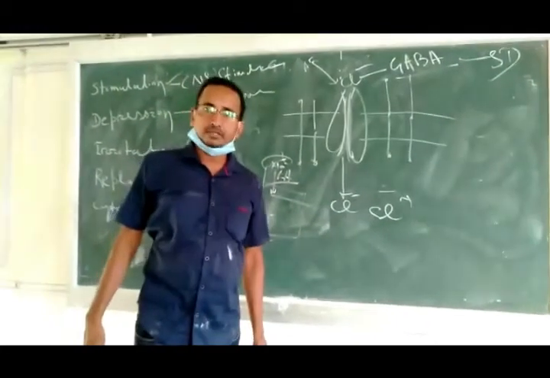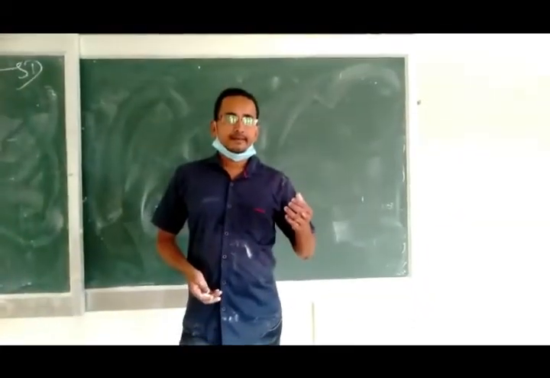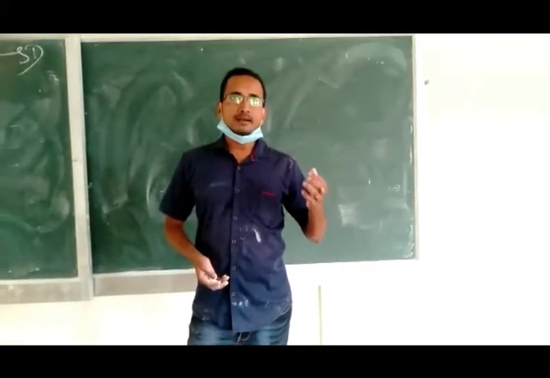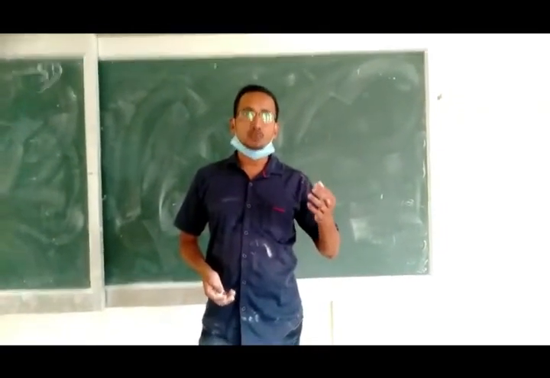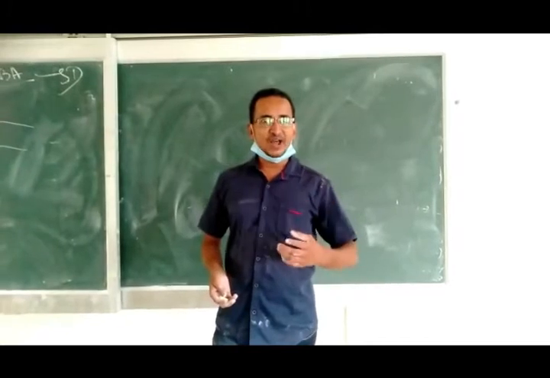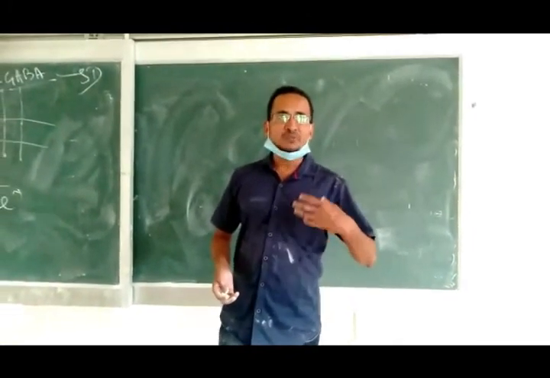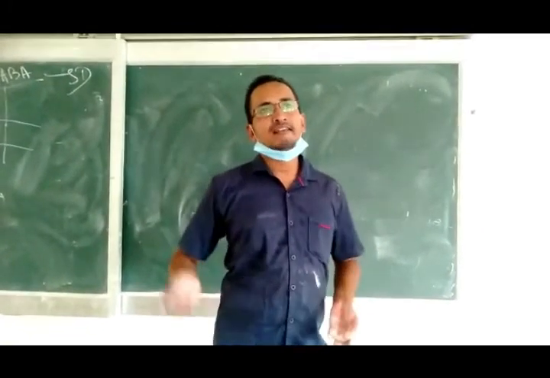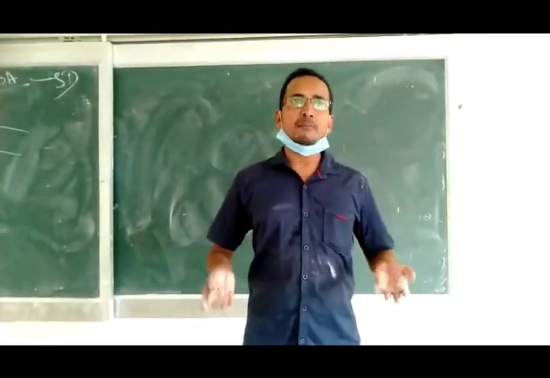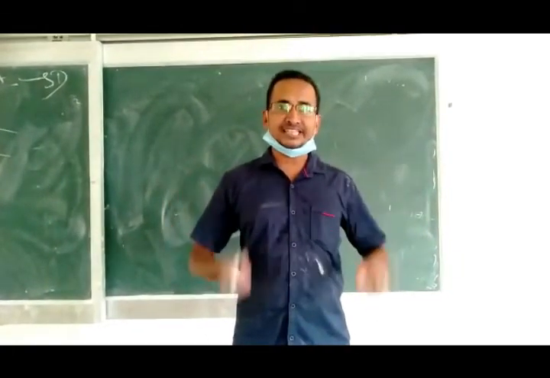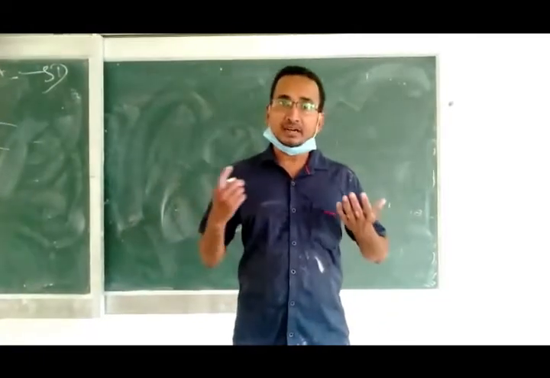Then the next important mechanism of drug action is through receptors. The term which comes up most often in your pharmacology is receptor. Receptors are macromolecules, protein in nature, residing in effector cells.